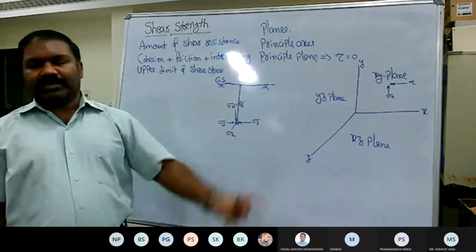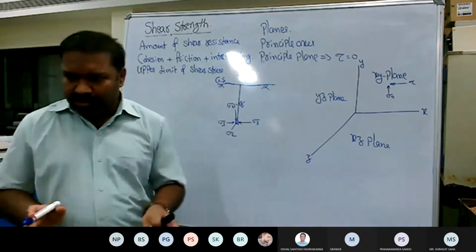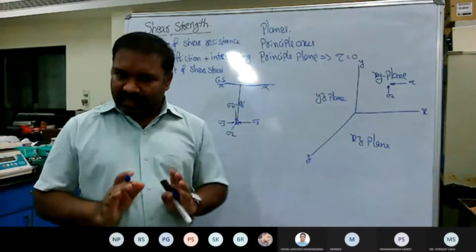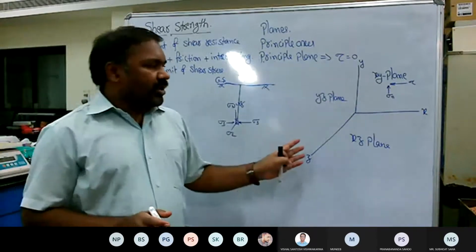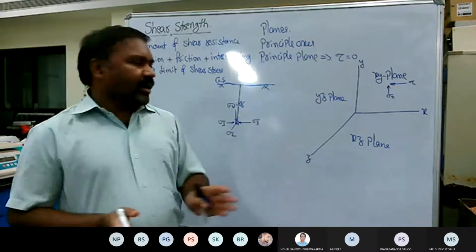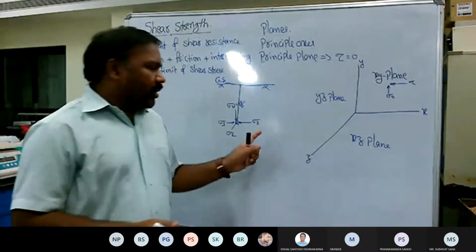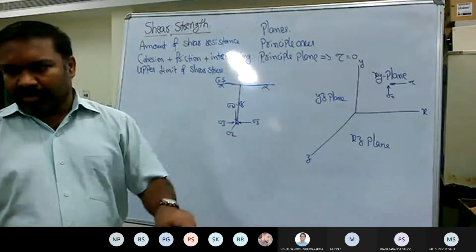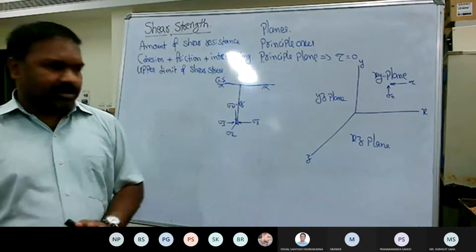Otherwise, if you simply write sigma x, sigma y and sigma z, they are not principal stresses, but rather normal stress on the xy plane, or sigma y meaning the normal stress acting on maybe the xz plane or yz plane, depending. So that's the difference between sigma x, sigma y, sigma z: they are simple normal forces or stresses.